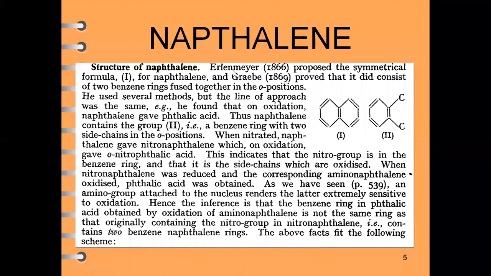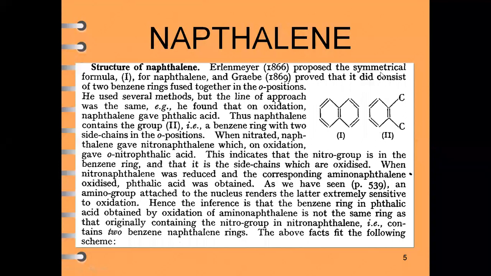Erlenmeyer in 1866 studied the structure of naphthalene for the first time, and proposed the symmetrical formula of naphthalene. So Erlenmeyer proposed this structure of naphthalene first in 1866. Later on, Graebe in 1869 proved that. So Erlenmeyer proposed this structure and Graebe proved it.